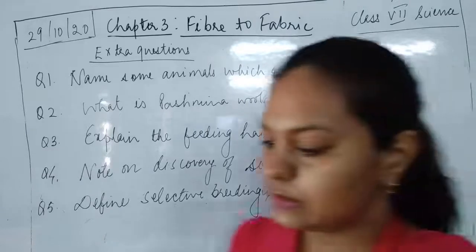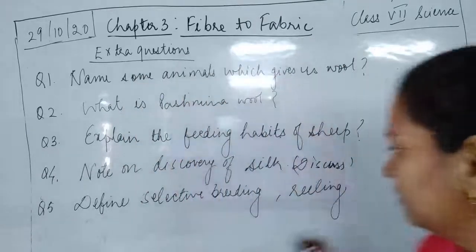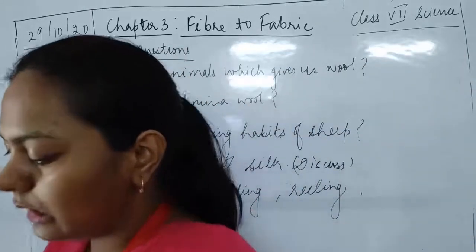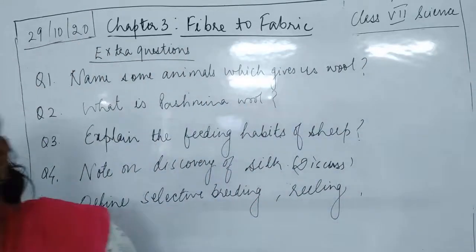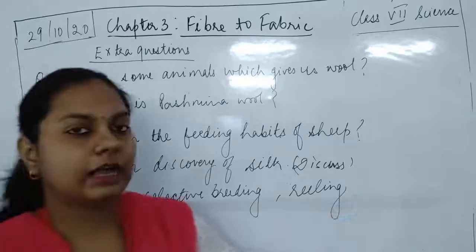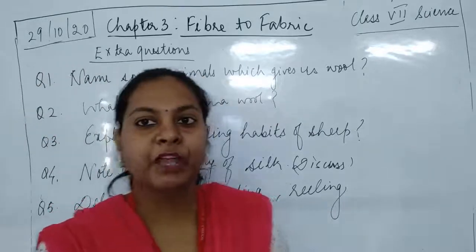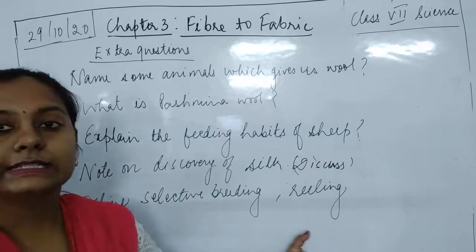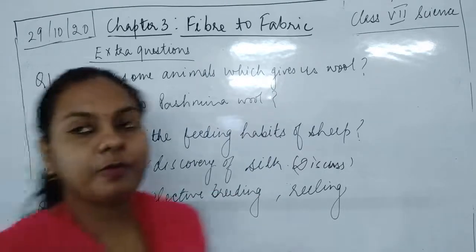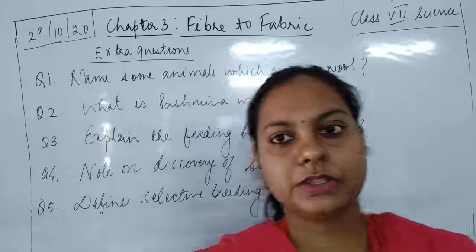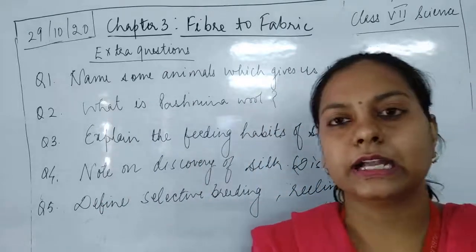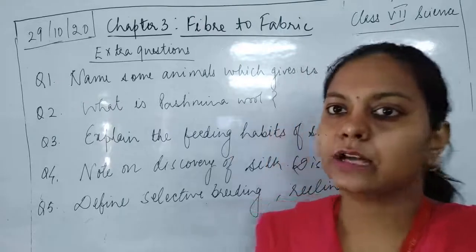Okay, you can write down this. Then cocoon is already given, I think. Okay, so cocoon, and yes, it is already given. So you can easily write down the answers for these questions, children. Okay. So children, that's all for today. In this chapter we have discussed some extra questions also, and I hope you will write down the answers for these questions, and I'll be discussing the answers for the same questions in the online class if you are not able to write down the answers for the same.